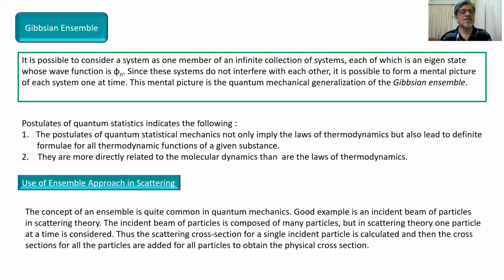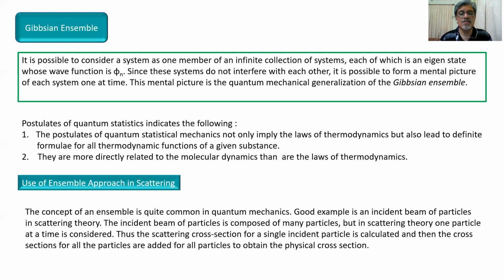Now we come to another important part, the use of the ensemble approach in scattering theory. In our earlier lectures, we discussed scattering theory in detail. Now, the quantum mechanical ensemble approach can be used in scattering theory. The concept of an ensemble is quite common in quantum mechanics. A good example is an incident beam of particles in scattering theory. The incident beam is composed of many particles, but in scattering theory, one particle at a time is considered.